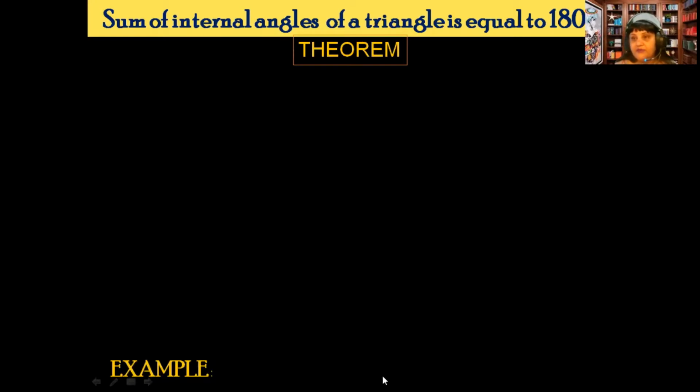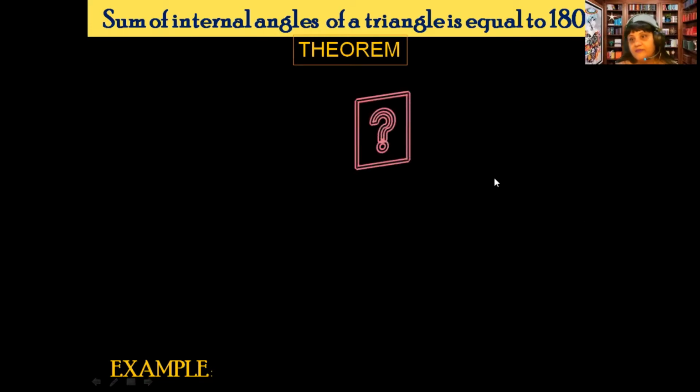But today, because it is the deductive method, the teacher can give the theorem first. This is the theorem, and let's see how we can check whether this given theorem is right or wrong, right?